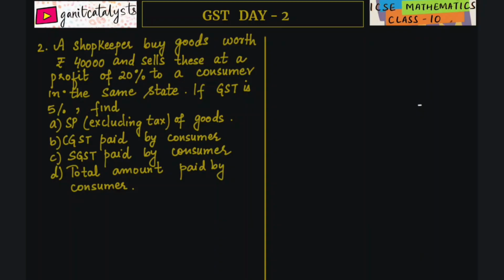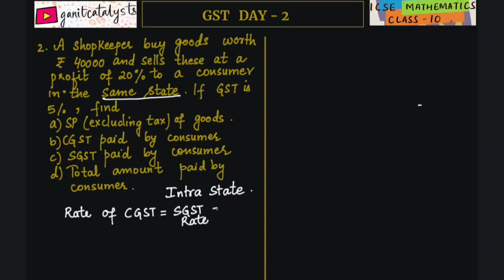Now the second question: a shopkeeper buys goods worth rupees 40,000 and sells these at a profit of 20% to a consumer in the same state. If GST is 5%, find the selling price excluding tax of the goods, CGST paid by the consumer, SGST paid by the consumer, and the total amount paid by the consumer. Since it is written same state, it is intra-state. In intra-state, the rate will be divided into two parts. So the rate of CGST equals the SGST rate, which is half of it, 5 by 2%. Originally it is 5%, so we take half of it.